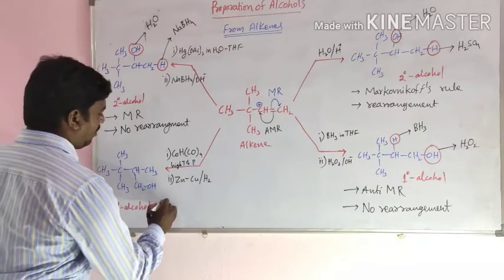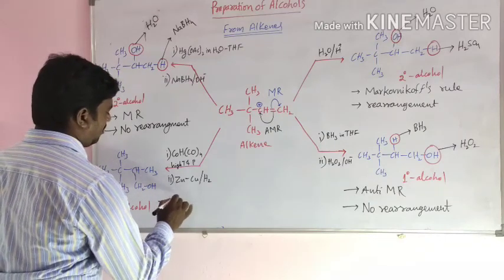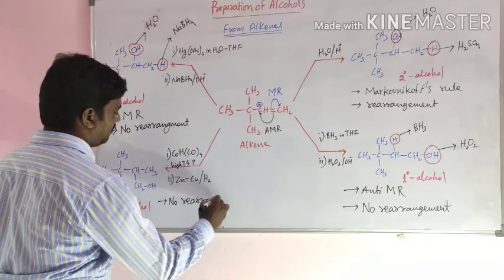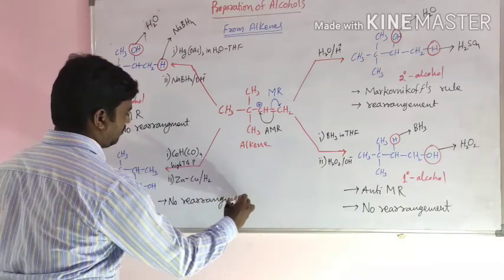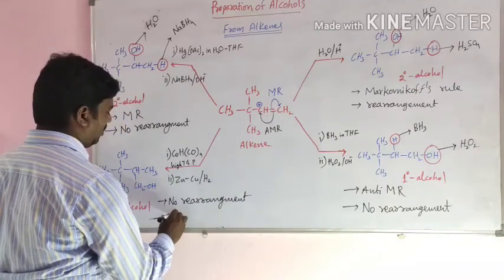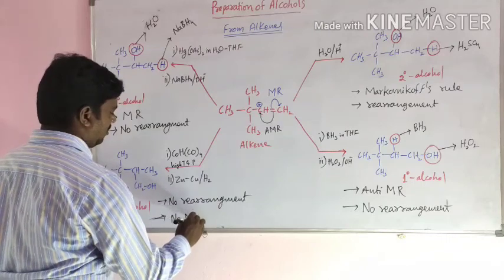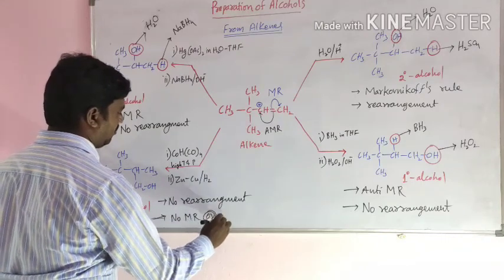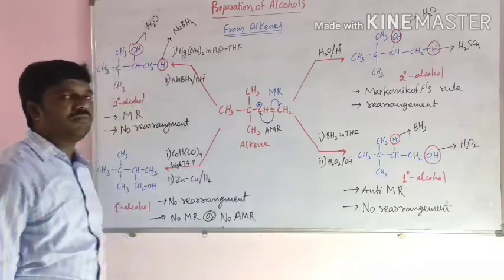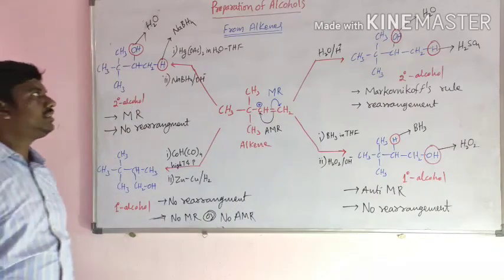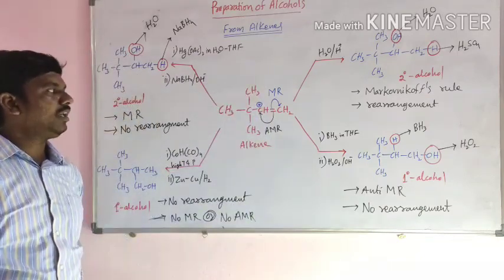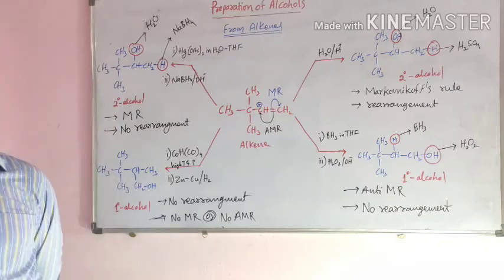And here there is no rearrangement, and no Markovnikov or anti-Markovnikov rule follows. This is preparation of alcohols from alkenes. Okay, clear? Thank you.